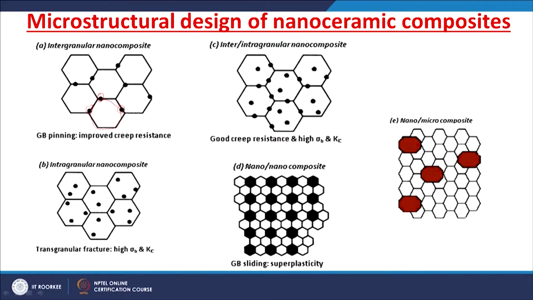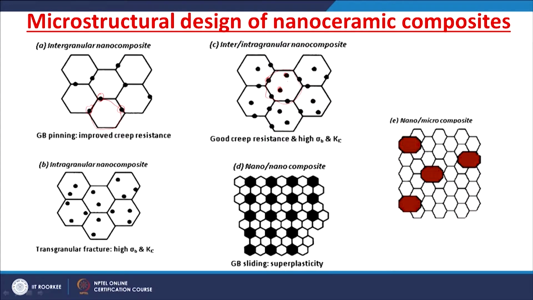Or you may also have a ceramic composite in which the grain of the ceramic is more than nano dimension, and a ceramic reinforcement in the nano size range is present inside the grains as well. So, along the grain boundary as well as inside the grains, the nano reinforcement is available.